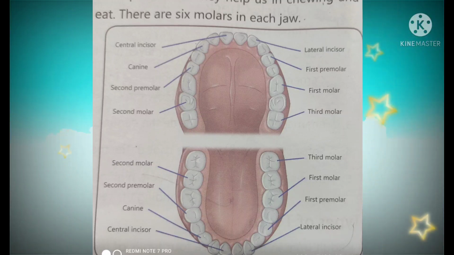Yes. Take a piece of an apple or sugarcane or bread and whatever it may be and eat it. Which teeth do you use for biting and cutting and which one for tearing? Also find out the ones that are used for chewing and grinding. Compare your observations with the given picture and fill the table.